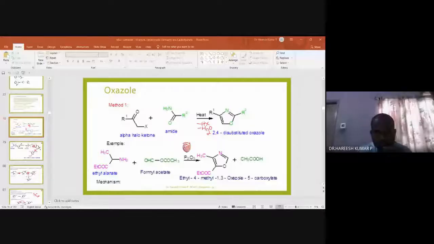Elimination of simple molecules gives oxazole. So overall, the first method of preparation of oxazole starts with alpha halo ketone. This position is alpha, this is halo, and this is ketone. Alpha halo ketone, when it reacts with amide, undergoes condensation on heating, giving oxazole.